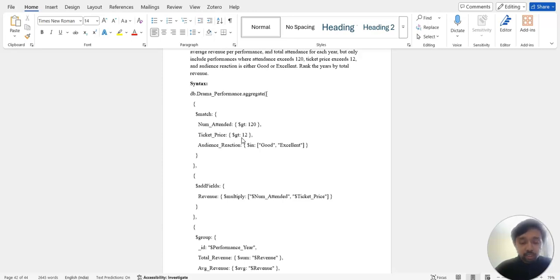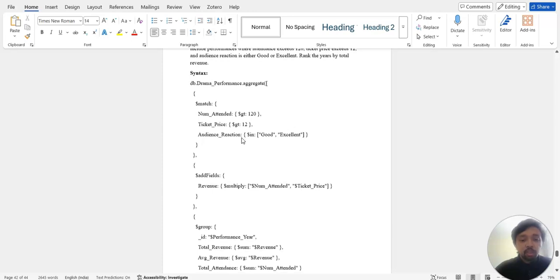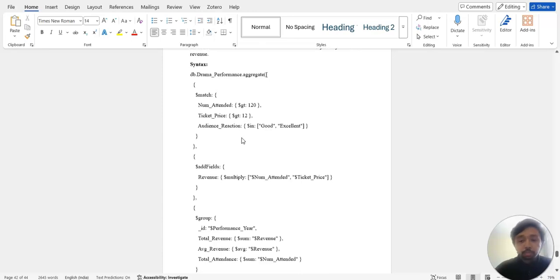This step is very much essential because the revenue is not directly in the data set. The field has been created here only, so this step is essential for getting to know the revenue in detail.